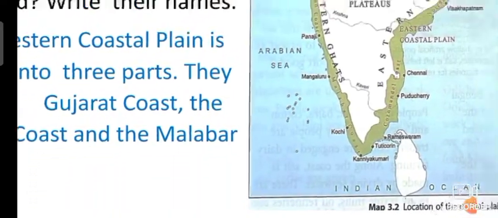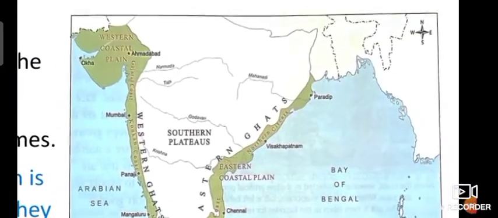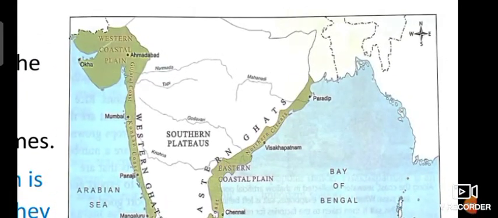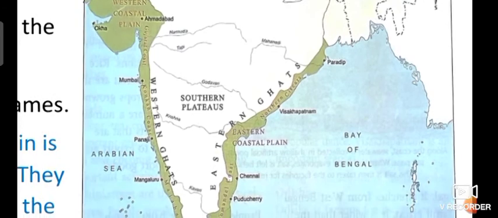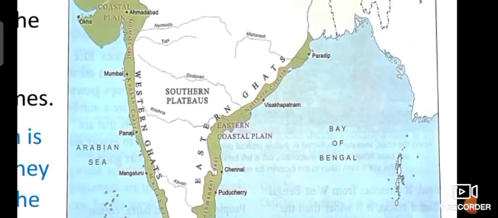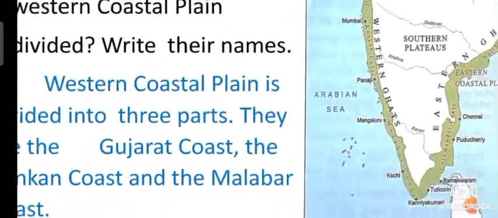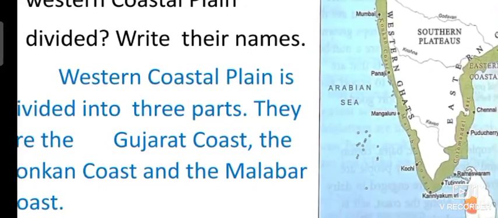Then from Kanyakumari till the Northern Circars you can see the eastern coastal plains. We are in Chennai, so we come under the eastern coastal plain. We are facing the Bay of Bengal, but the western coastal plain faces the Arabian Sea.